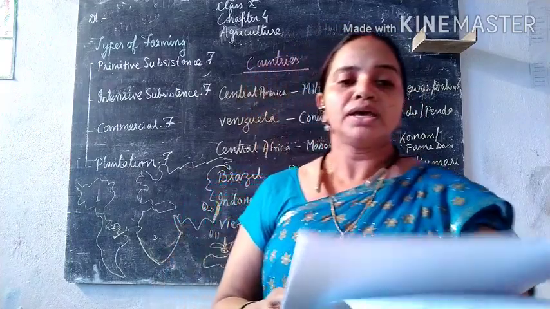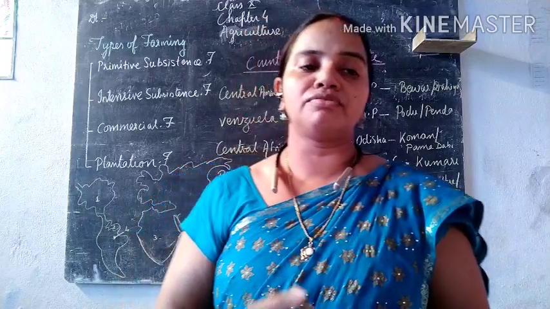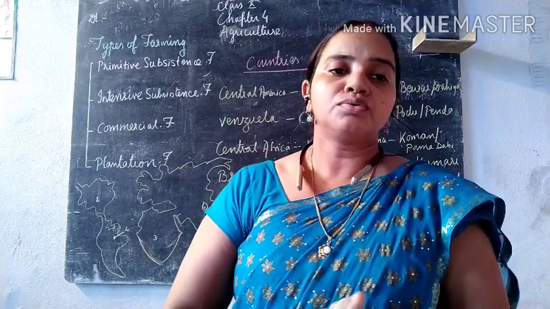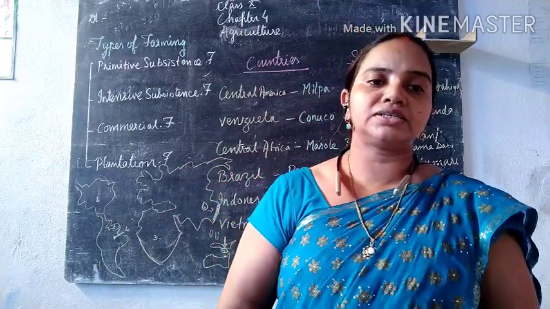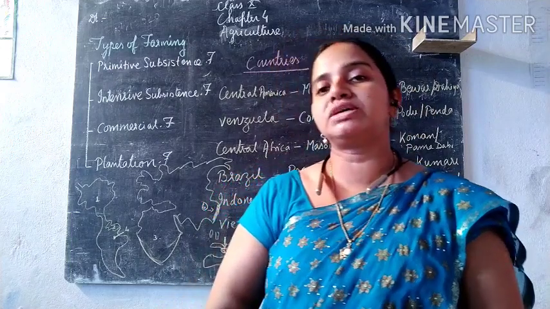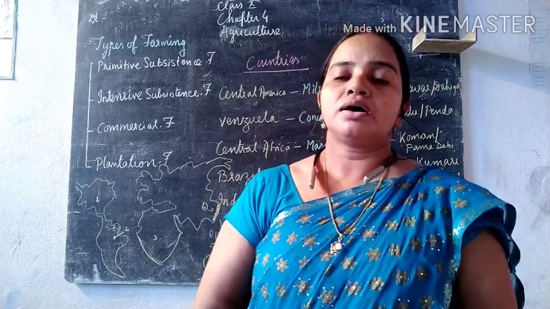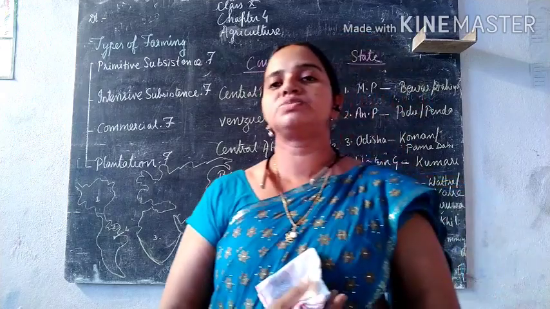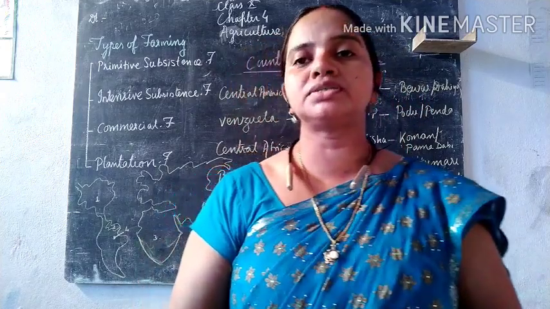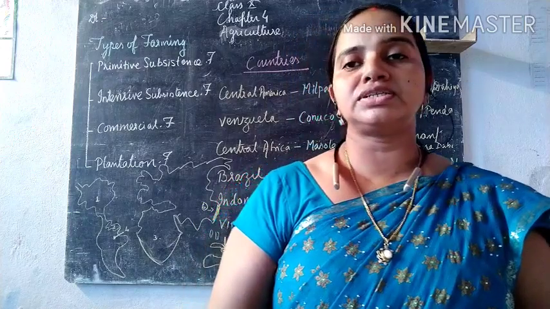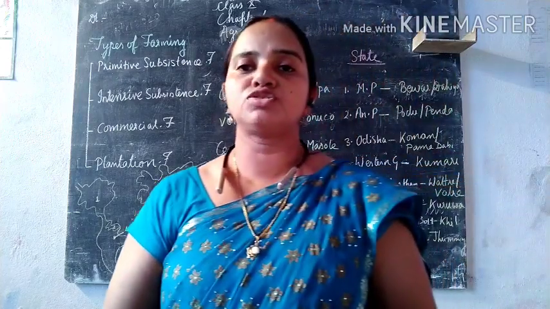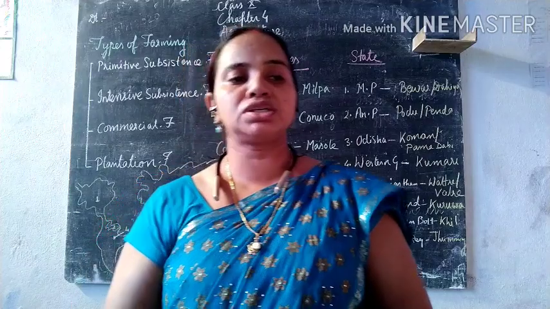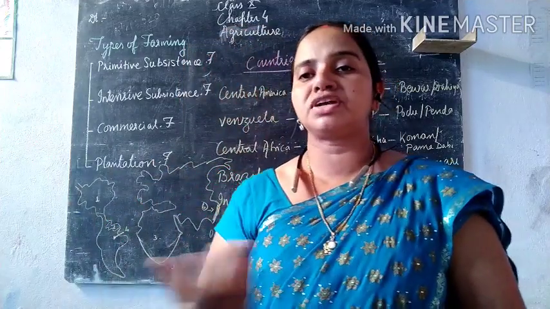That is why it doesn't cater to the needs of the people who depend on agriculture. Besides this, it allows the soil to regain its natural fertility, as the land is left for 2 to 3 years.